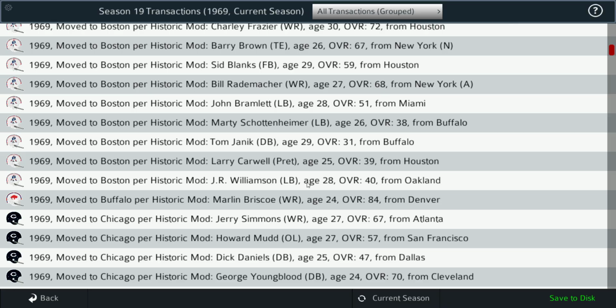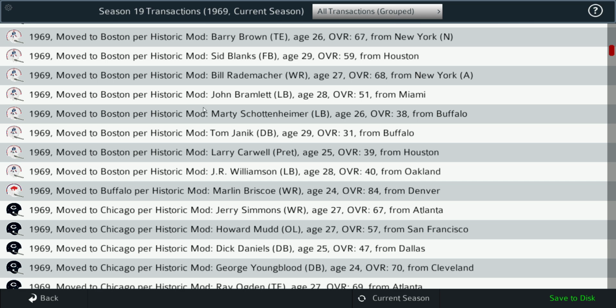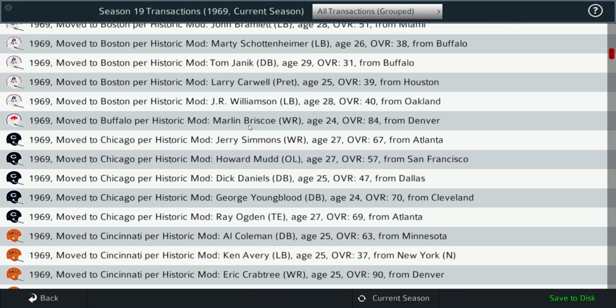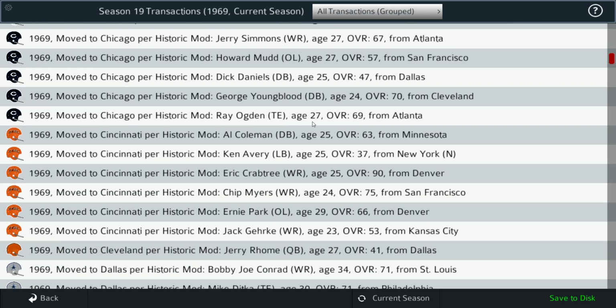Marty Schottenheimer, he wasn't quite a head coach yet, moving over from Buffalo. Let's see. Those are not anything too big there. Buffalo looks like they got Marlon Briscoe, who was a quarterback / wide receiver, signed over from Denver. The Bears, nothing major here. Maybe George Youngblood, a defensive back from Cleveland, as well as a tight end, Ray Ogden.